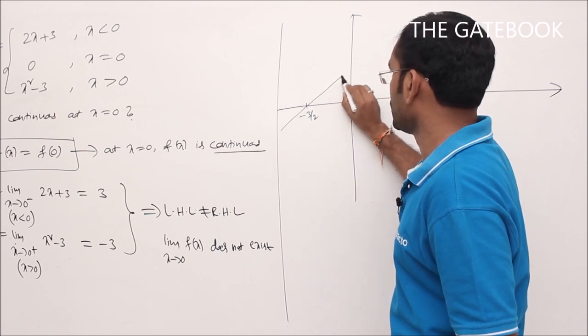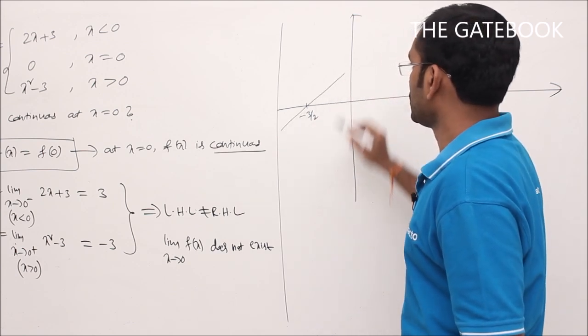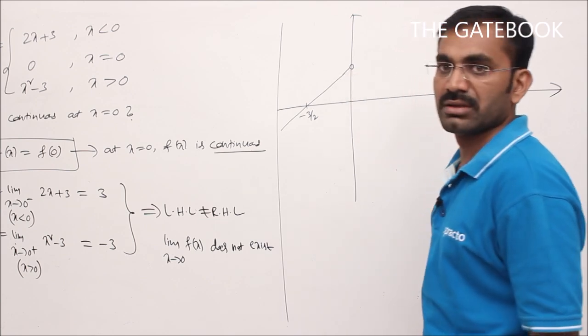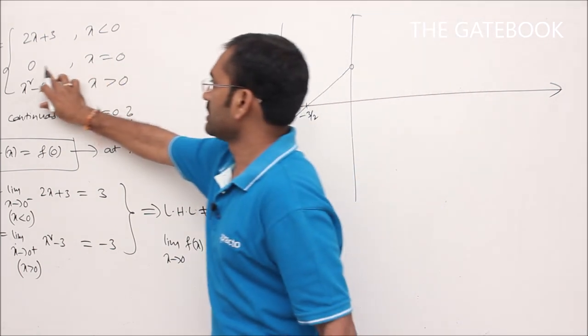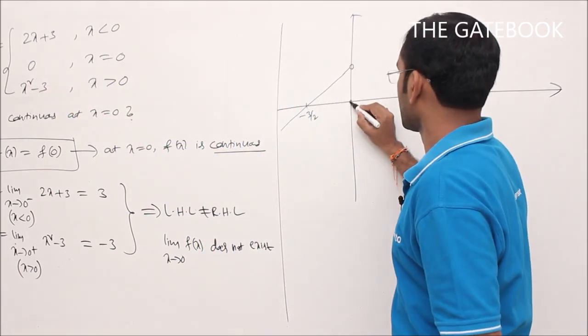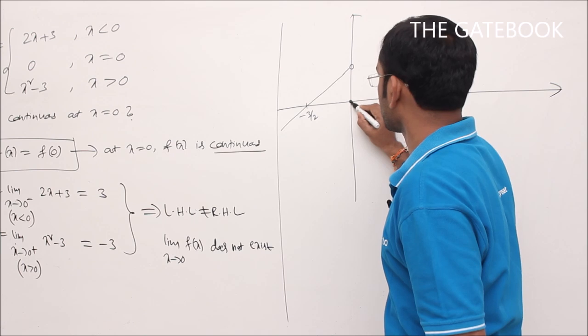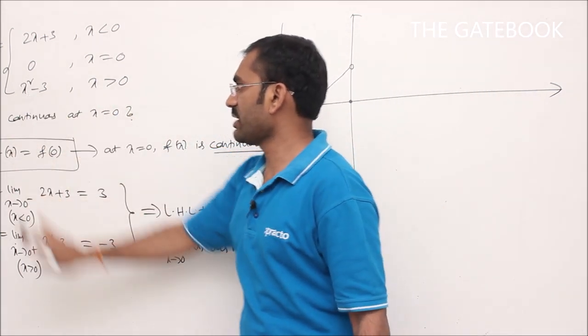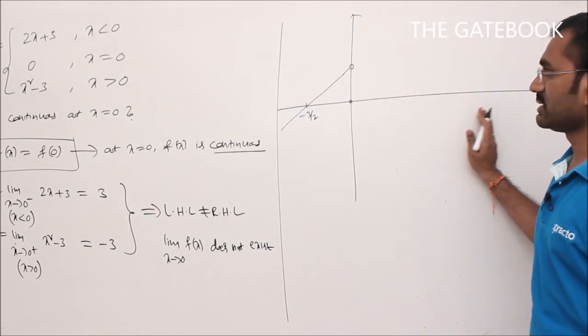Passes through minus 3 by 2. So here at x is equal to 0, we'll get empty space, no graph here. At x is equal to 0, the function is 0. Here we'll get a solid point. For x greater than 0, x square minus 3. So x square minus 3.